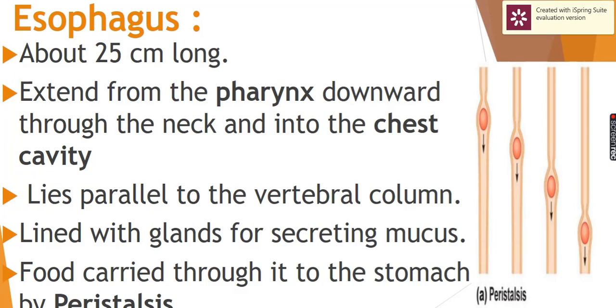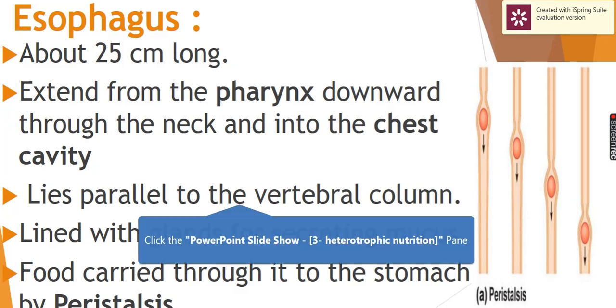What is the esophagus? The esophagus is a long tube about 25 centimeters long, extending from the pharynx downward through the neck into the chest cavity, parallel to the vertebral column, and it is lined with glands which secrete mucus. From inside it contains some glands pouring mucus, and it carries the food through the tube by what is called peristalsis movement.